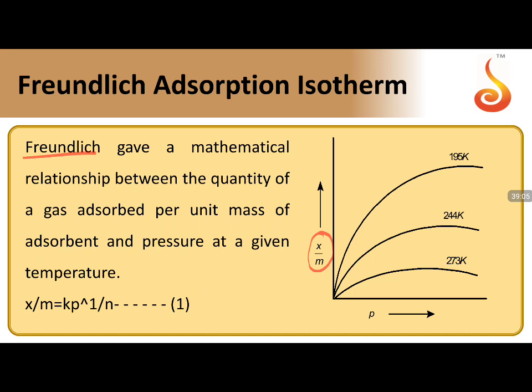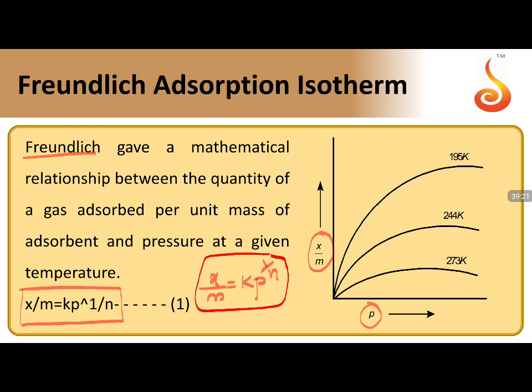He has quantitatively given the expression between x by m versus pressure at different temperatures. The quantitative expression is x by m is equal to k into p power 1 by n, where you can see that as temperature is decreasing, x by m is increasing. So x by m is inversely proportional to temperature.